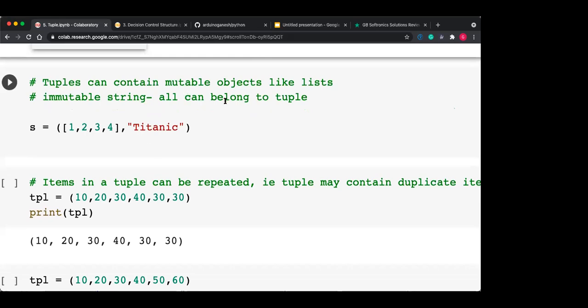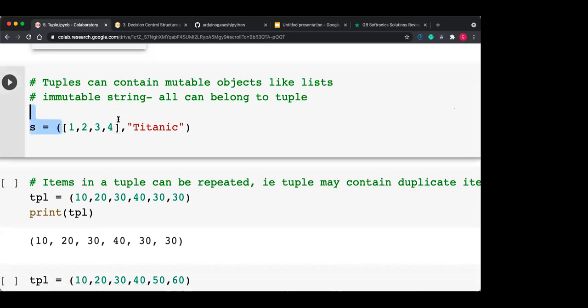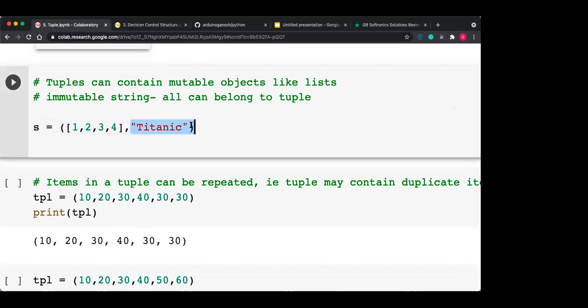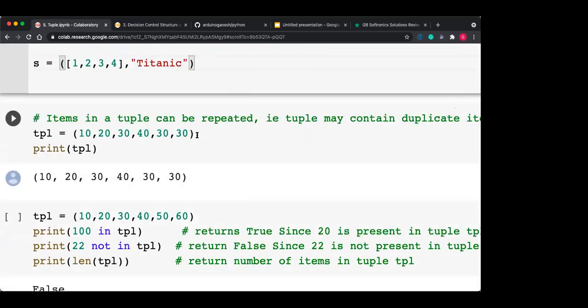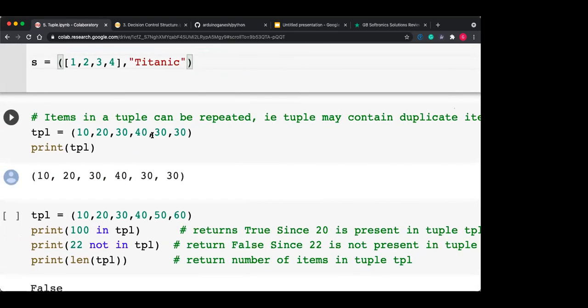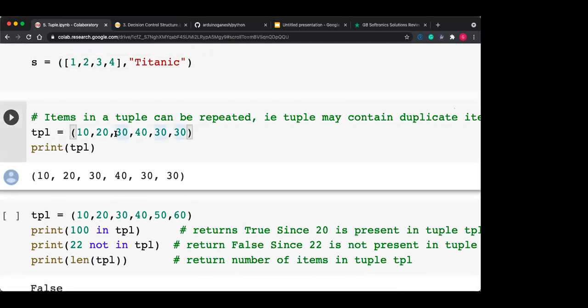Tuples can contain mutable objects like a list. So a tuple can have mutable objects. So 1 2 3 4 here is a list, and here the Titanic is immutable. Items in a tuple can be repeated. That is, a tuple may contain duplicate data items. This is very important if you want to learn the set. Actually, a set only contains unique data items. But here the tuple can have data items with the same value, that is 30 30 30. This 30 is repeated 3 times. So a tuple can have multiple or duplicate data items.